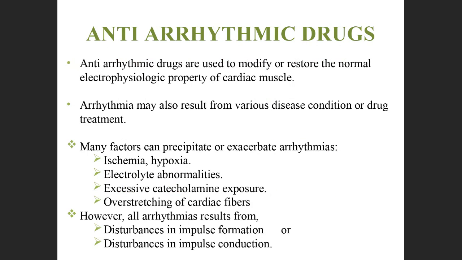Basically, many factors can precipitate arrhythmias. It can be due to hypoxia, ischemia, electrolyte abnormalities. As I told you just now, any disturbances in the ions; electrolytes are nothing but ions. Excessive catecholamine exposure. So what are catecholamines? They are the hormones which are secreted from the adrenal glands: dopamine, norepinephrine, epinephrine.